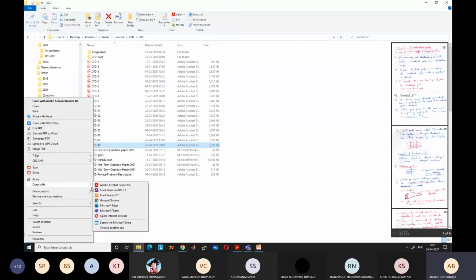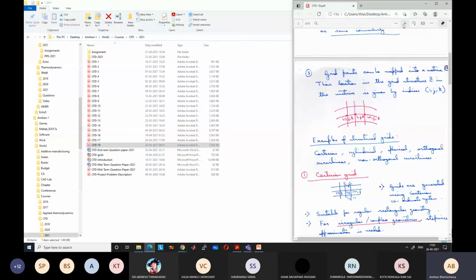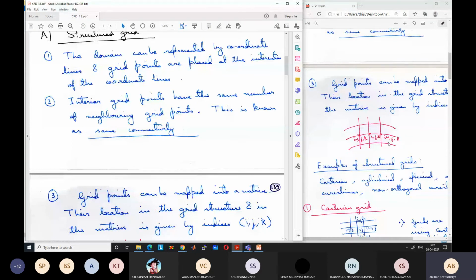Domain can be represented by coordinate lines, and grid points are placed at the intersection of the coordinate lines. So we have lines like this, which are known as coordinate lines in some direction, say x and y direction. And they crisscross each other, and either at this cross section or at the middle points, we can put grid points.